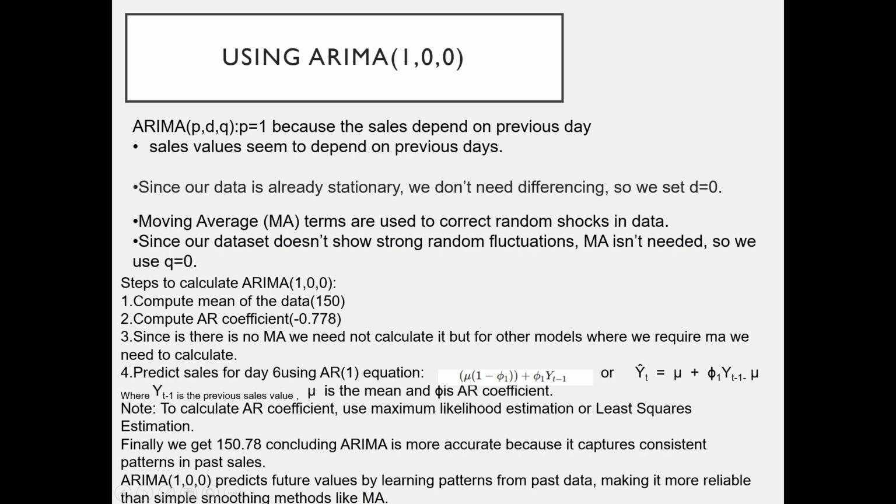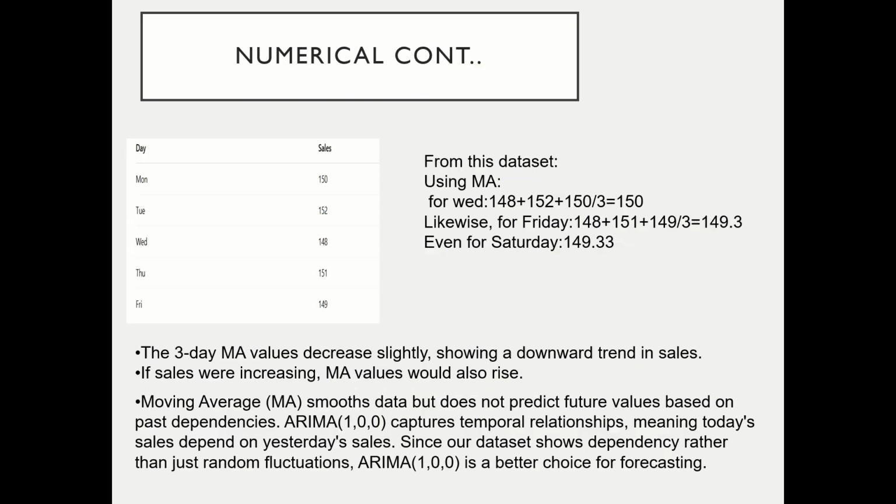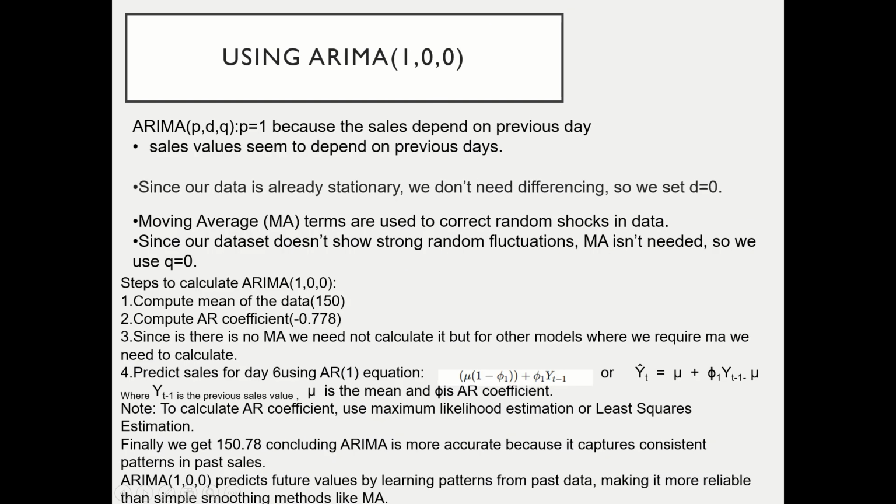Moving average terms are used to correct random shocks in data. Since the data doesn't show strong random fluctuations, moving average isn't needed. So we set Q equals 0. Now these are the steps to calculate the ARIMA. First, we calculate the mean of the data, which is the sum of the sales values divided by 5, the number of observations. We get the value as 150.